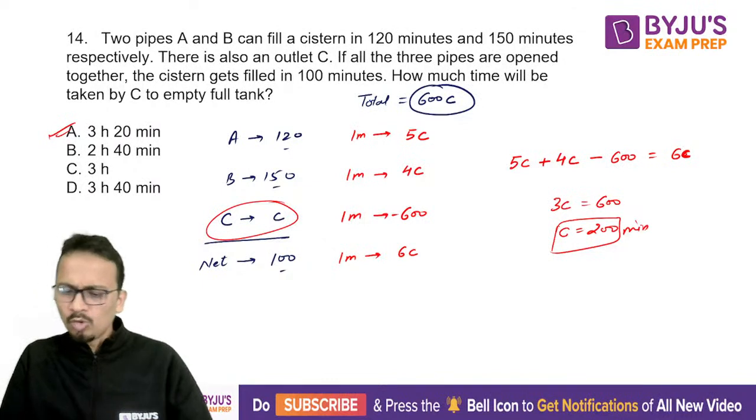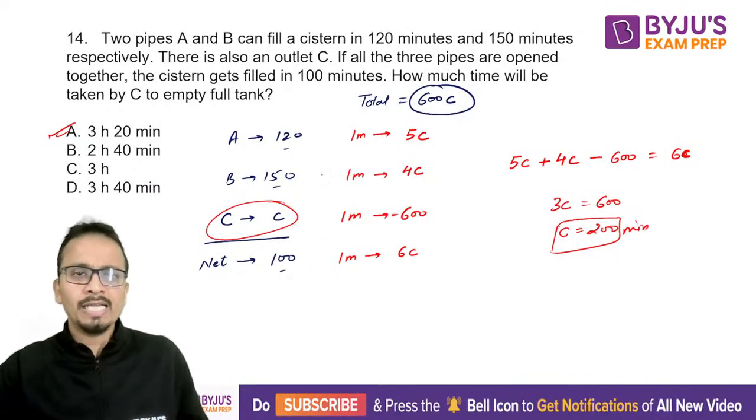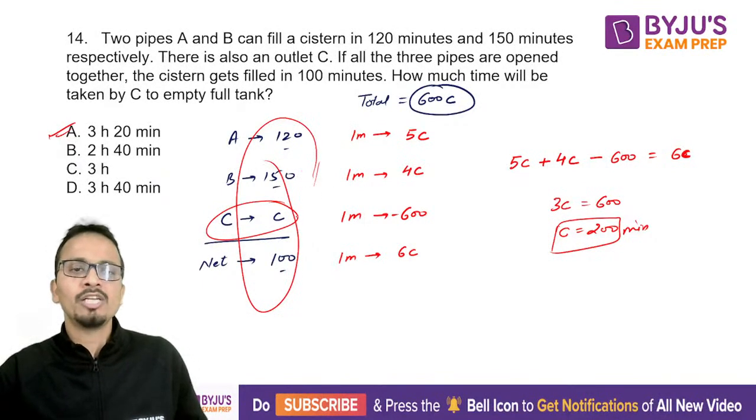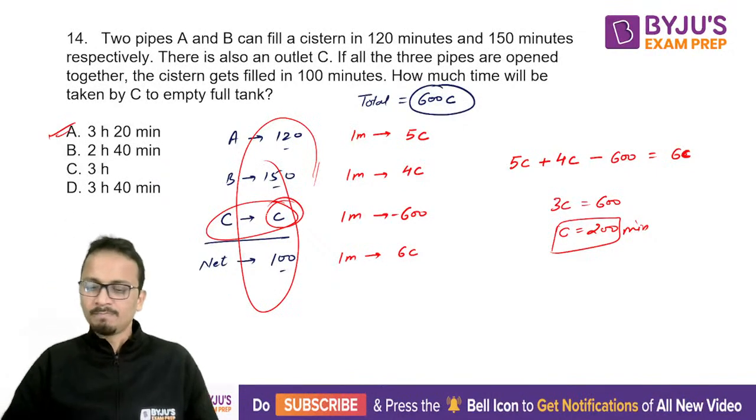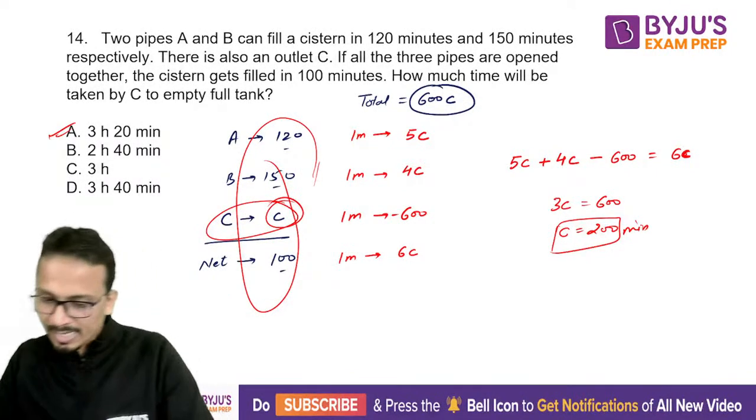As a part of total work, you can assume the LCM of all of them, including the variable C. All right. Okay, so that's all from my side.